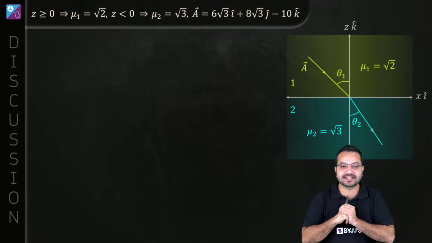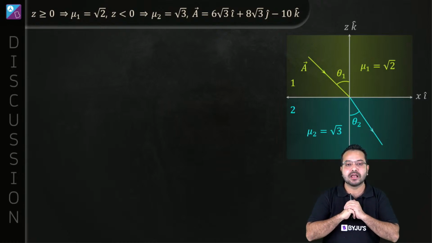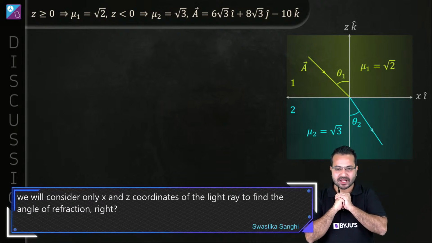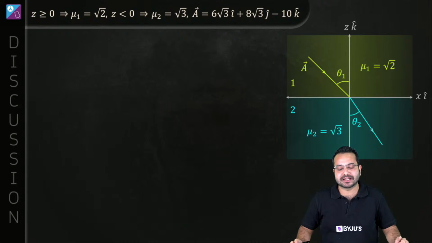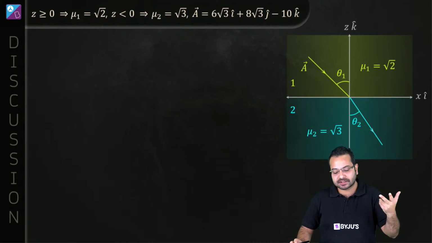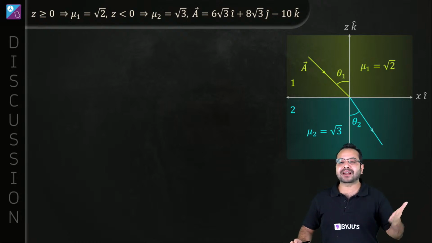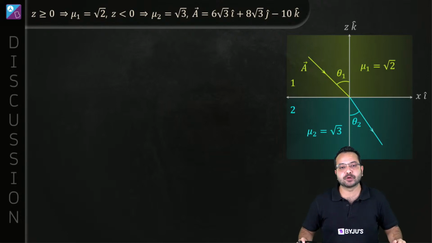Swastika is saying we'll consider only x and z coordinates of the light ray to find the angle of refraction. Not really. So what we need to understand from Snell's law is that it has two laws. Snell's law is basically sin i by sin r is equal to mu2 by mu1. That is something we know. And the refracted ray, the incident ray, and the normal are in the same plane. I guess that's where you are coming from.